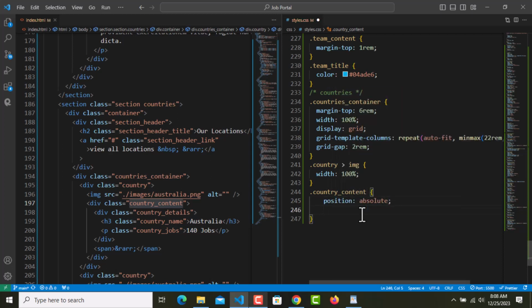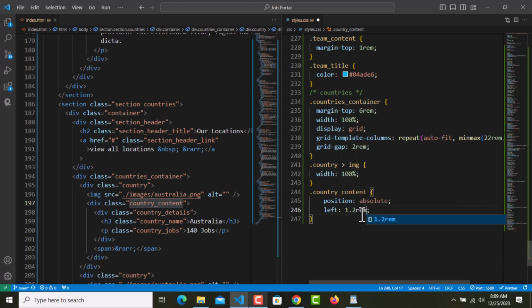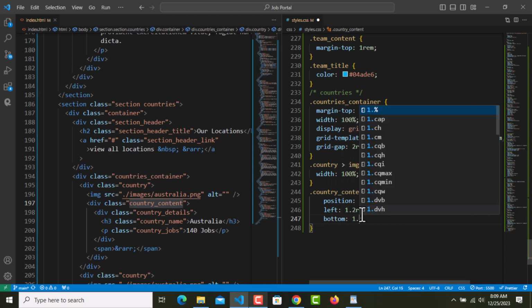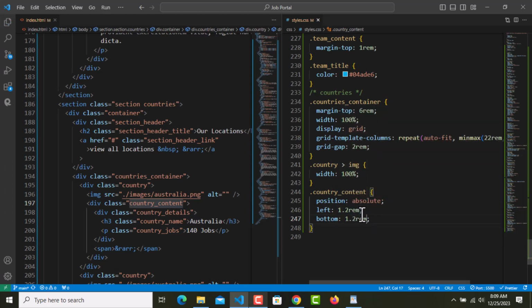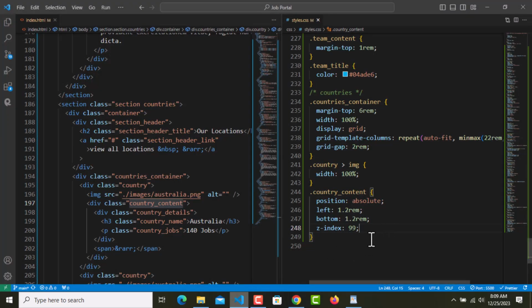We need left 1.2 rem and bottom 1.2 rem, and z index something big, not inherit. Save, and now let's have a look if we can have this on top of image. No, so z index is 99.